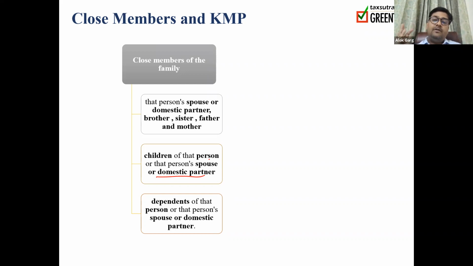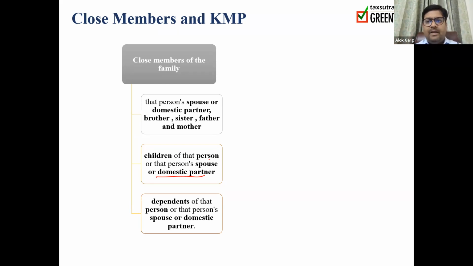So father, mother, brother, sister, husband, wife, or children, these are considered as a close member of the family of that particular person who is a related party. Then any dependent, for example, if my father-in-law is dependent upon me or my wife, then he will be considered a related party. Or a domestic partner is also considered a relative, also considered a close member of the family of that person.